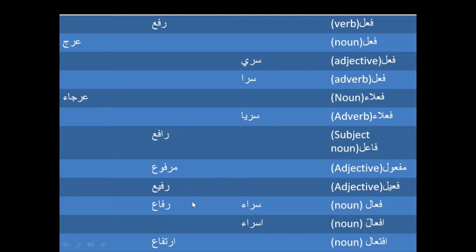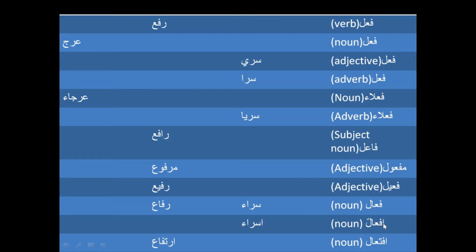And then we have this Fa'l scale, and Fa'l is an amplified noun. Sari becomes Sara, something which is secret, and Rafa is something which is elevation. So these are two amplifying nouns. And then from Fa'l, this form changes to Af'al, and Sara becomes Isra.